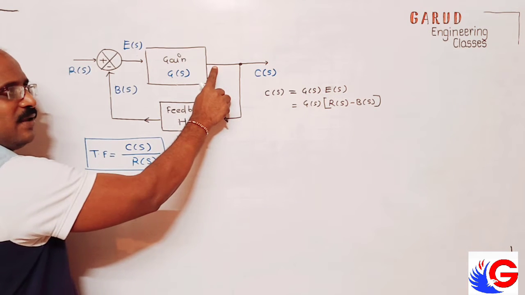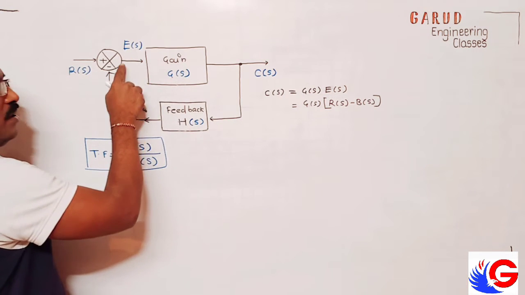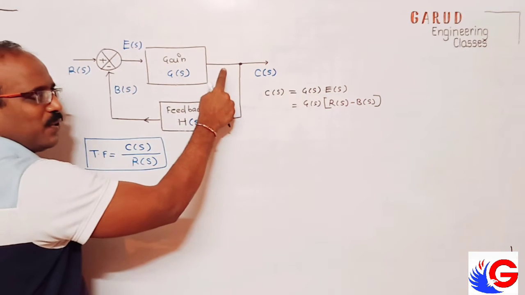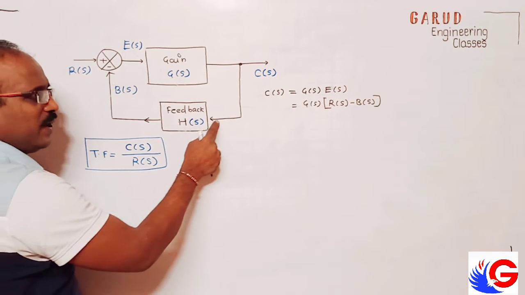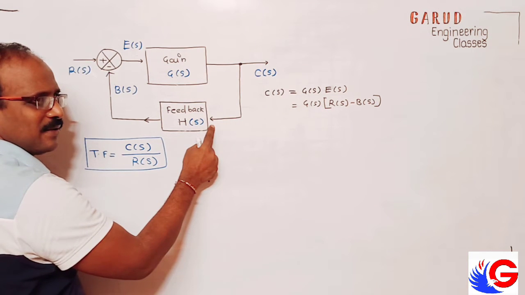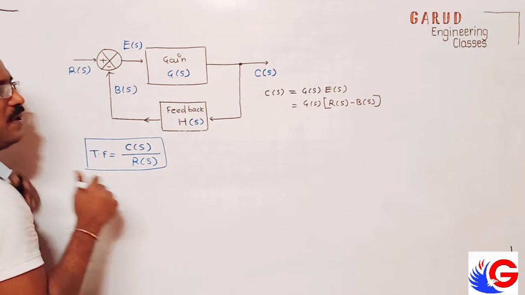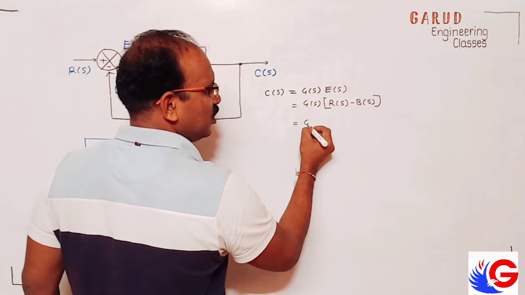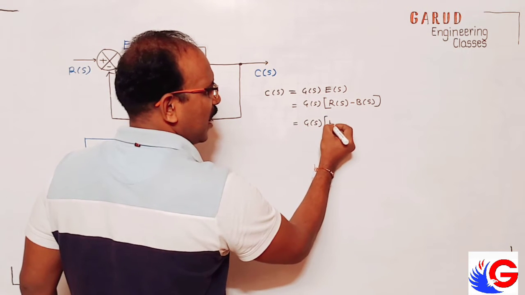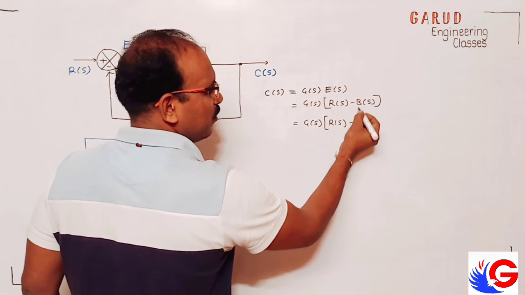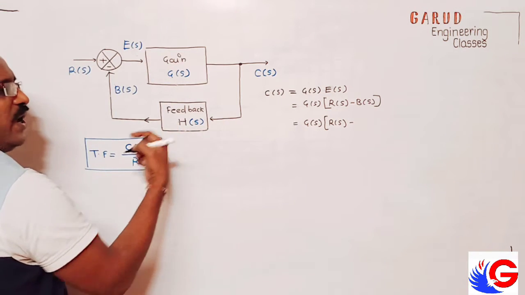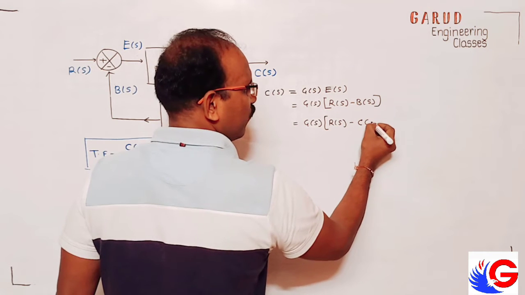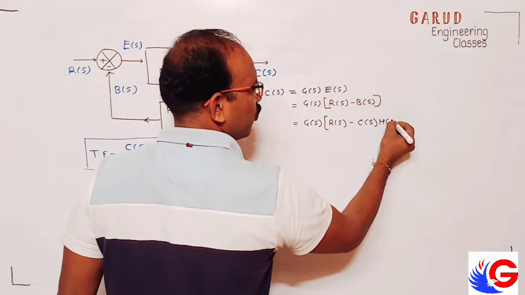Similarly, C is equal to G into E. Input into gain is equal to output. Here also it is moving this way. So input into gain is equal to output. What is input? Input is C of S into H of S is equal to B of S. I substitute the value there. G of S, R of S. What is B of S? B of S is C of S into H of S.